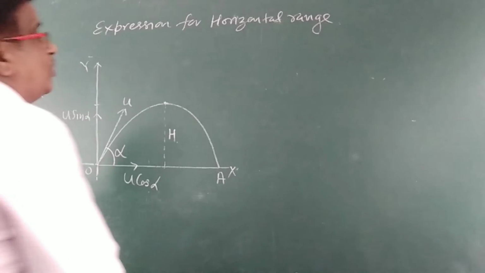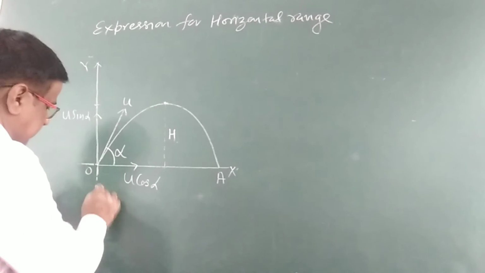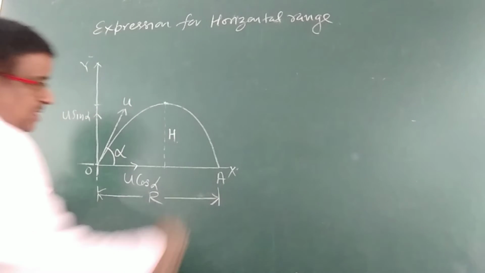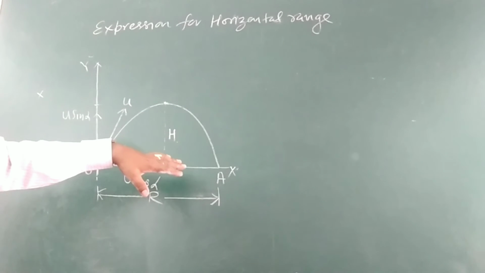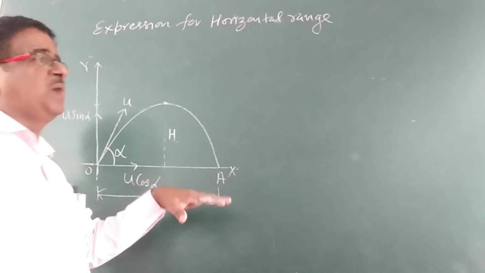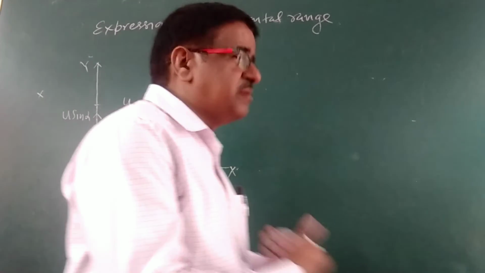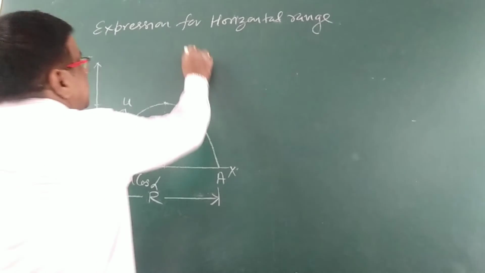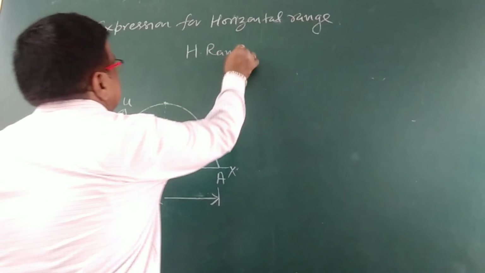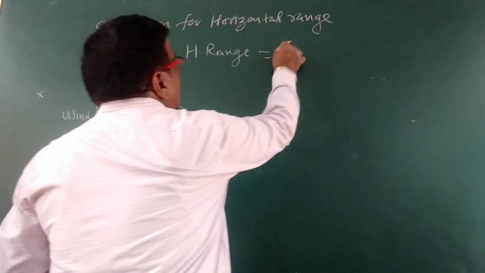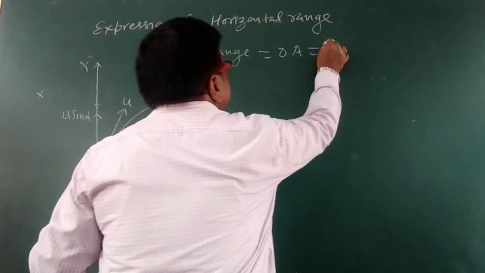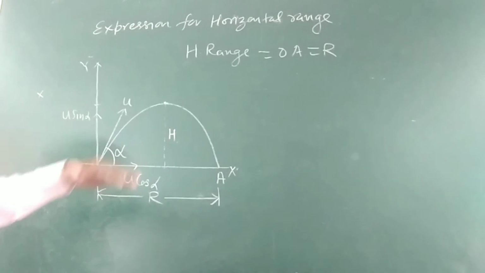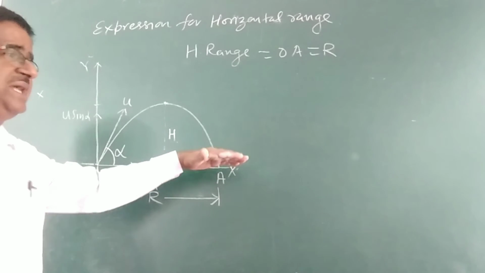Now, the expression for horizontal range. This is the horizontal range, and it is denoted by capital R. Horizontal range is the distance covered by the projectile in the horizontal direction, on the x-axis. So the horizontal range is equal to OA, denoted by capital R. So we have to consider the motion along the x-axis.